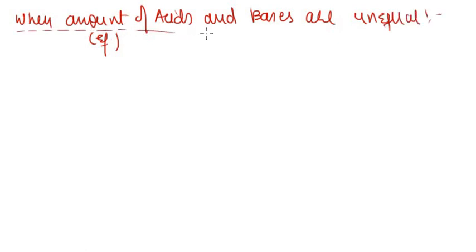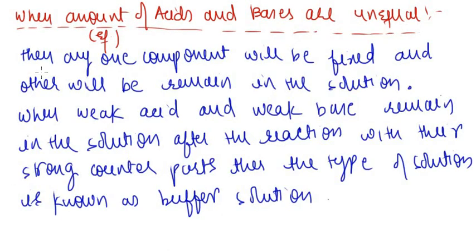When they are unequal, then any one of the components will be fixed and another will remain in the solution.